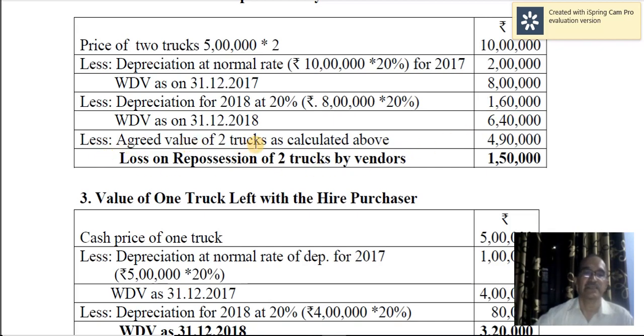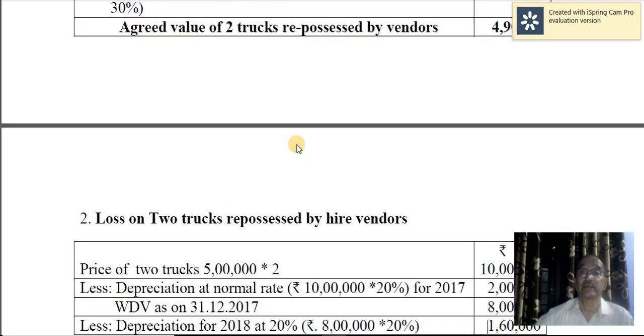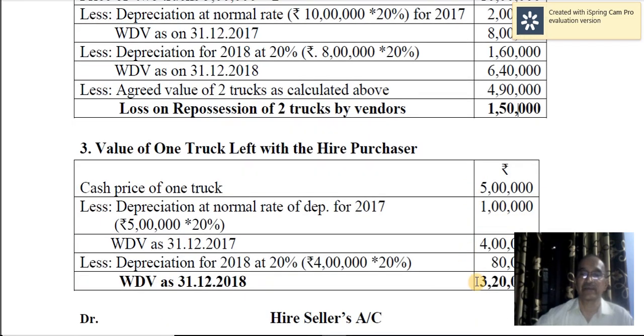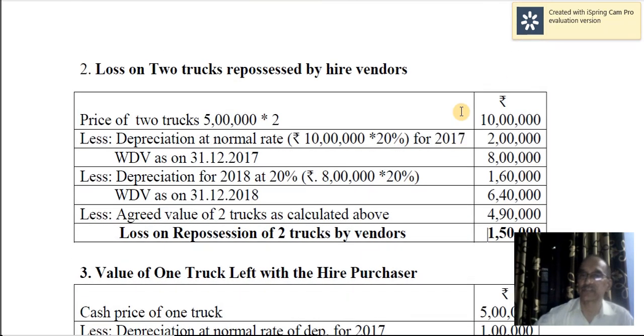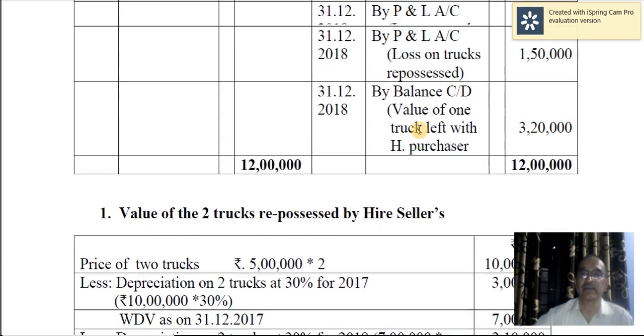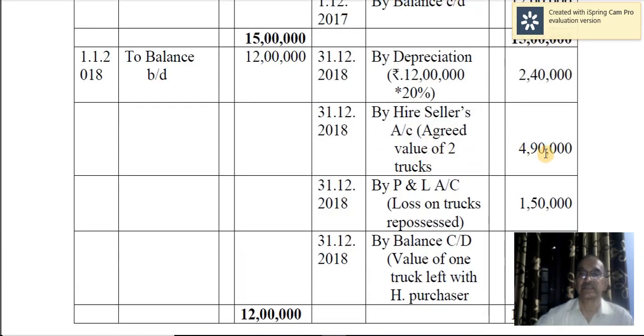But these 2 trucks were revalued. You find here the value agreed upon, that is 4,90,000. So compare these 2 values: 6,40,000, that is the normal valuation, and 4,90,000, that is the agreed value of the 2 trucks taken over by the seller. Therefore, the difference is 1,50,000 loss. So all the three things you have calculated here: 3,20,000 value of the asset left with the buyer, 1,50,000 loss on repossession, and the agreed value of 2 trucks, 4,90,000. All these three things are required here to record those things in this account.